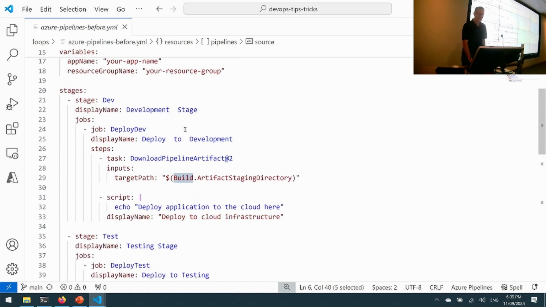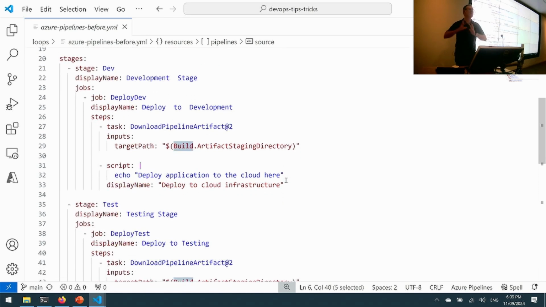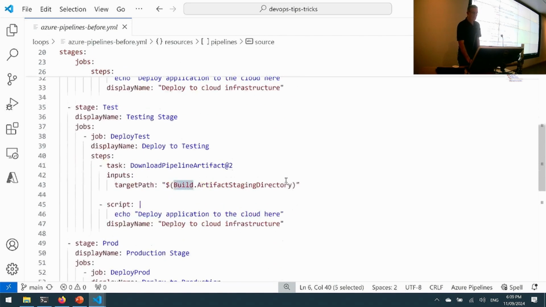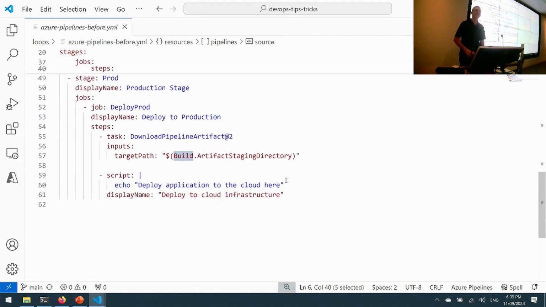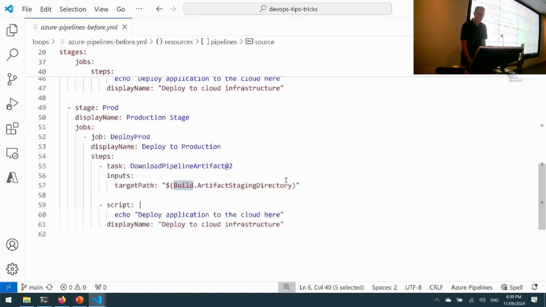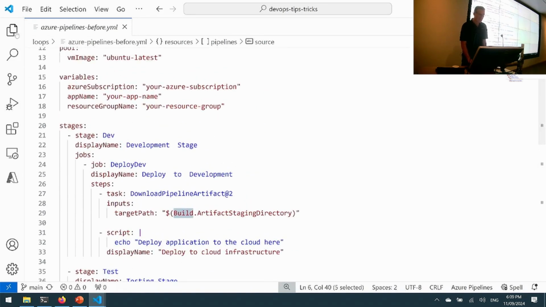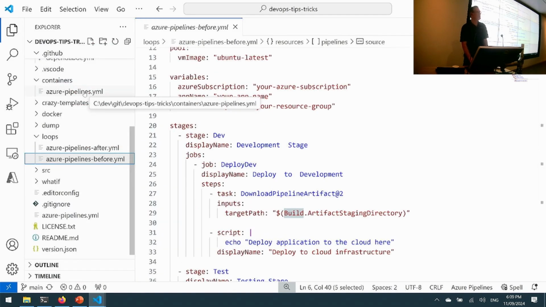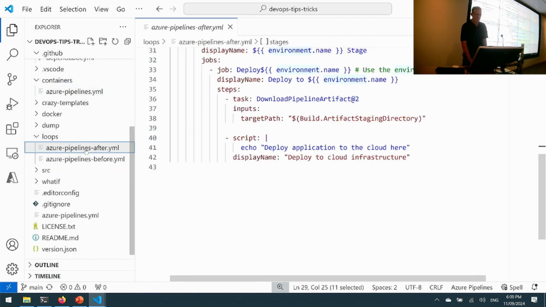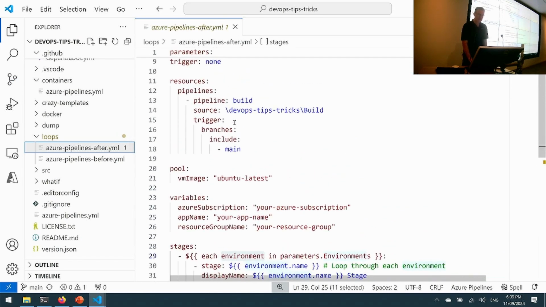Now, obviously this is pretty simple, but it represents what could be a lot more complicated scenarios for deploying, pushing stuff up into the cloud, configuring things, deploying databases and that kind of stuff. But we're repeating ourselves, and that bugs me. Wouldn't it be nice if we could simplify this a bit? Well, we can. Azure Pipelines has, as one of its directives, an each directive.